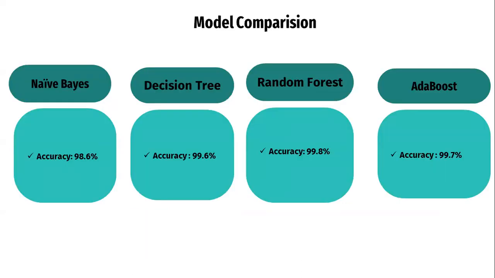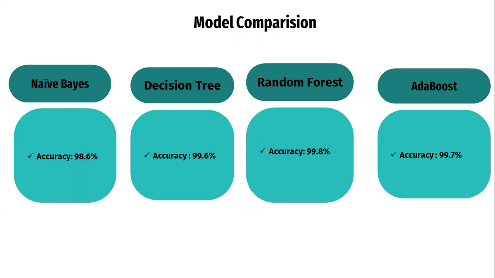Then I performed some machine learning classification models like naive Bayes, decision tree, random forest, and AdaBoost, where the accuracy for naive Bayes is 98.6% and for decision tree it is 99.6%.